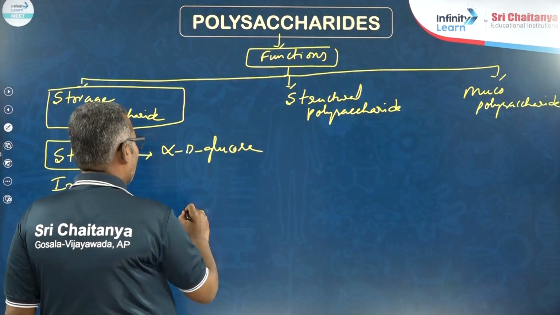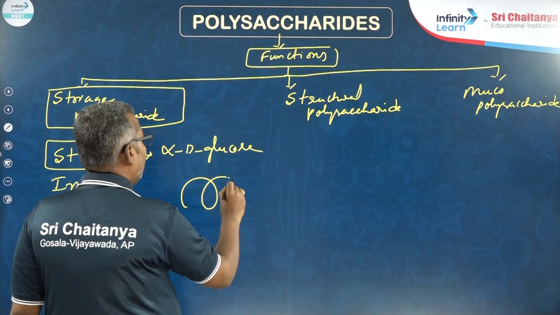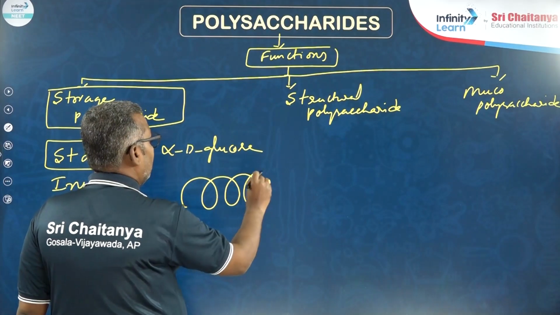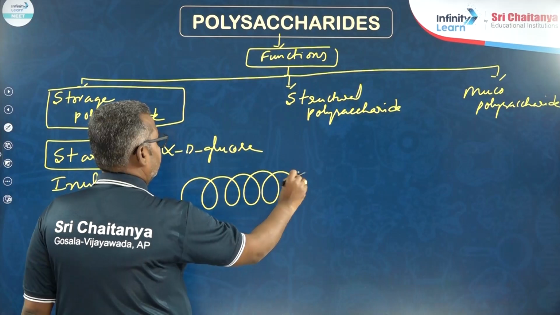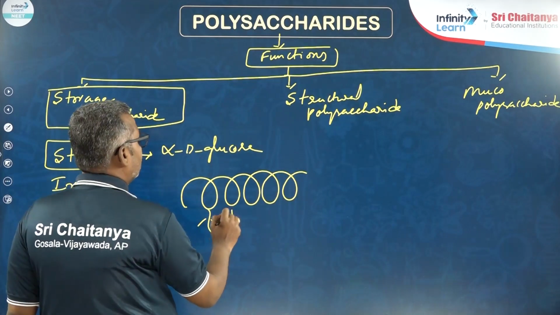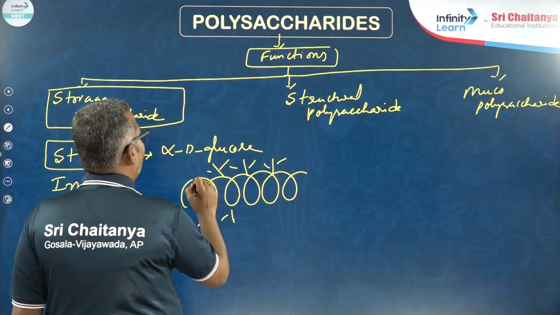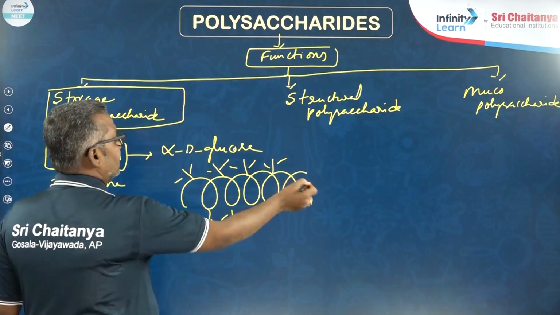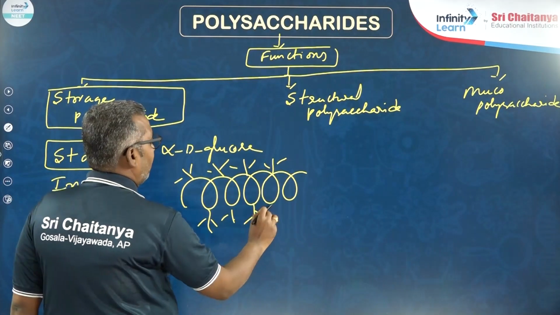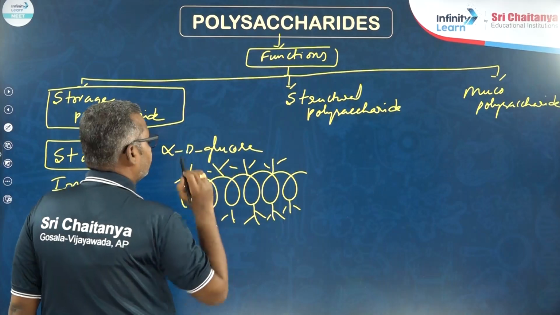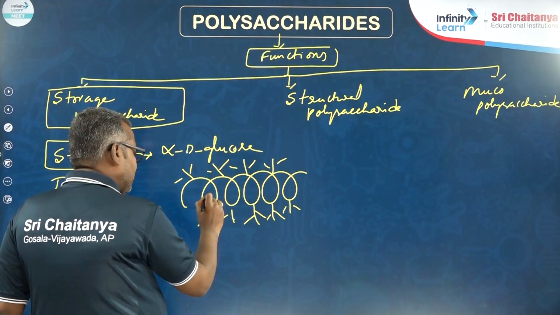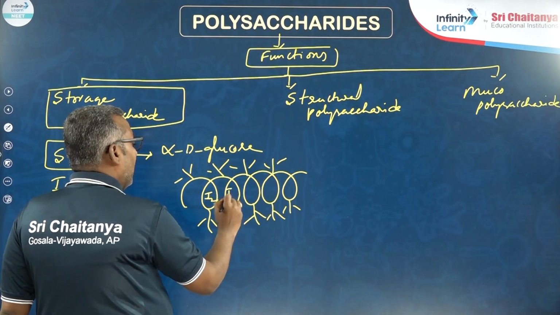Starch forms secondary helical structure. Starch has amylose and amylopectin. This is the secondary helical structure with amylose and amylopectin. The secondary helical structure can hold I2.